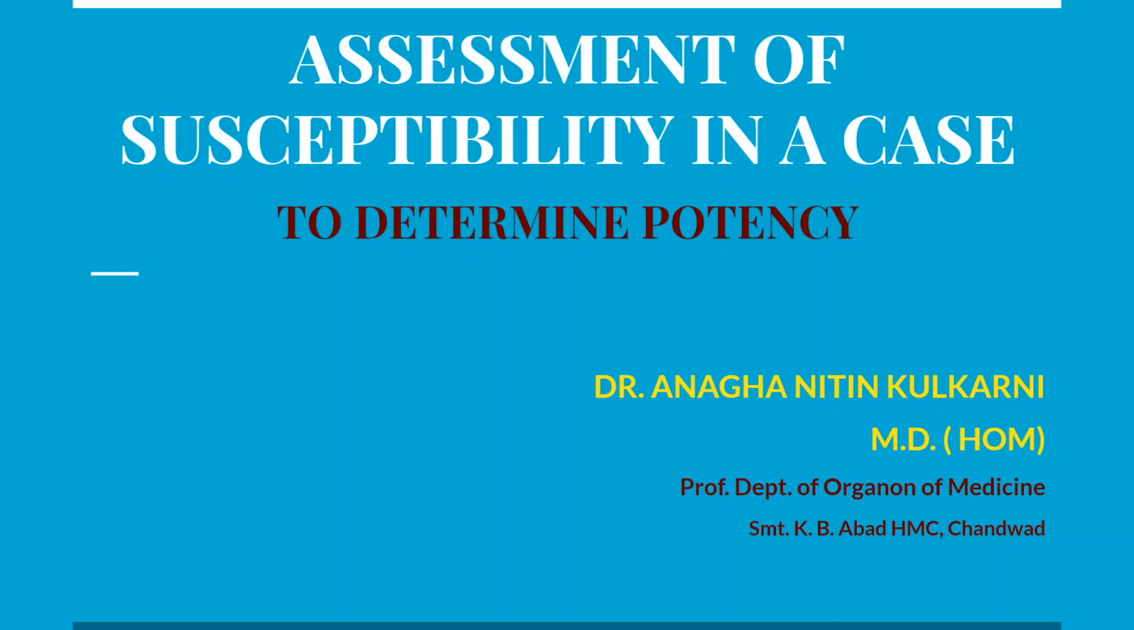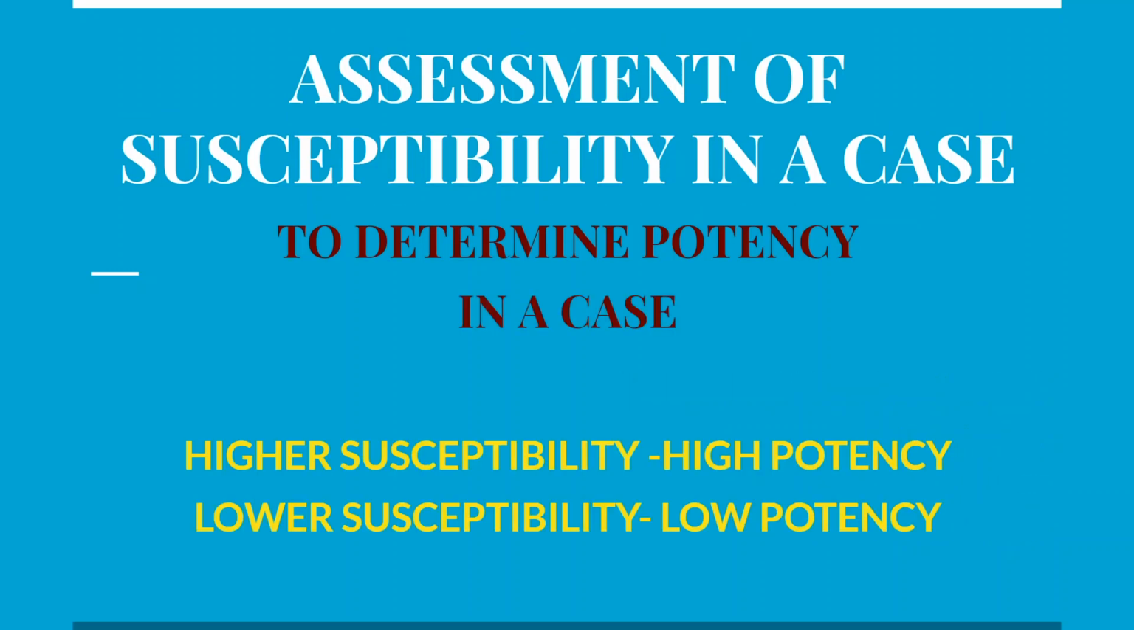Hello students. In this presentation we are going to discuss assessment of susceptibility in a given case, and the purpose is to determine the potency. Basically the universal rule is higher susceptibility, high potency, and lower susceptibility, low potency. High potencies are 1M and above, and low potency means 6, 12, 30 and mother tincture are lower potencies. So they are considered under lower potencies.